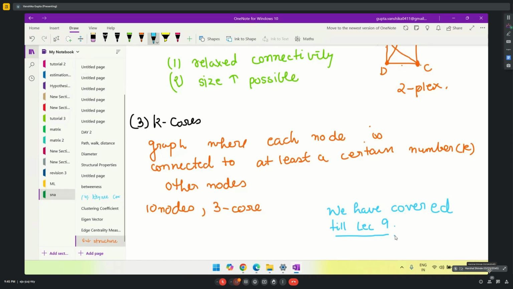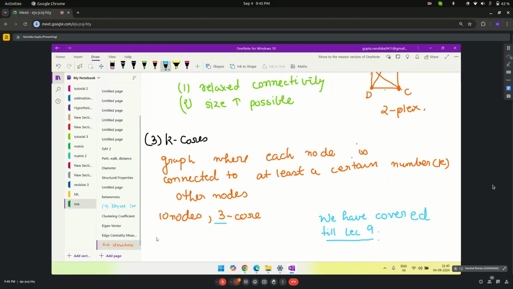About whatever we have discussed, k-plex and clique, it depends on what value you are taking of K. If you take 10-core with 10 nodes, then it is not a relaxed graph. It won't be relaxed. So a question may come where we are given a graph and the value of K, and we have to find out whether it is a k-core, a k-plex, or a clique.